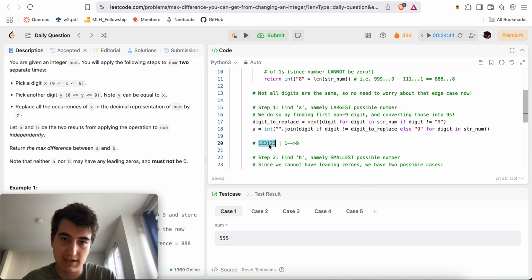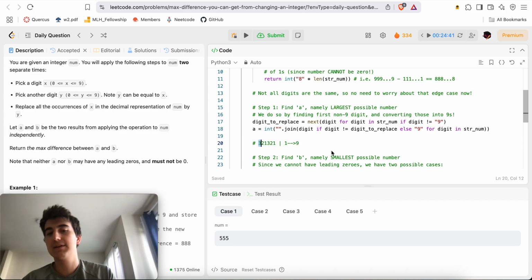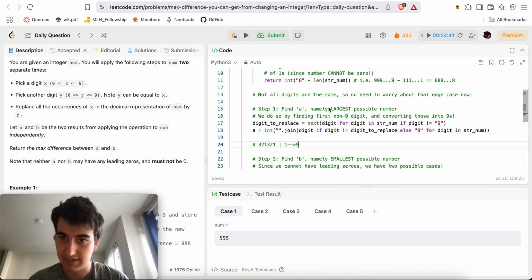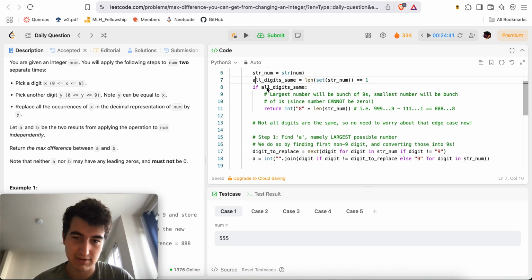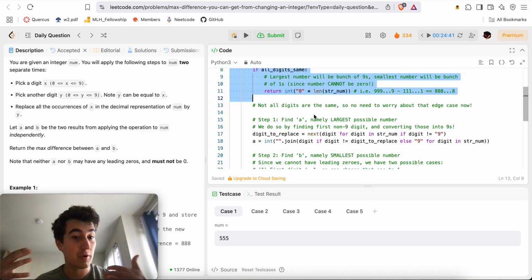Versus if I had something like 321321, I still want to turn the 3s into 9s, because that's still bigger than changing the 1s into 9s, right? I have a number that starts with 3 instead of a number that starts with 9. So I want to grab the very first non-9 digit and make all of those digits 9s, right? So that's exactly what I do. Since I know that all the digits are no longer the same because there are at least 2 different digits, I don't have to worry about the case of everything already being a 9.